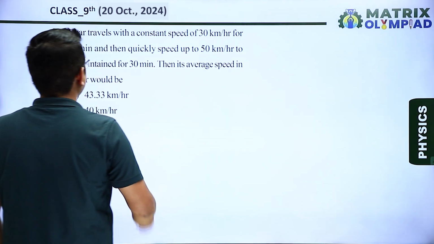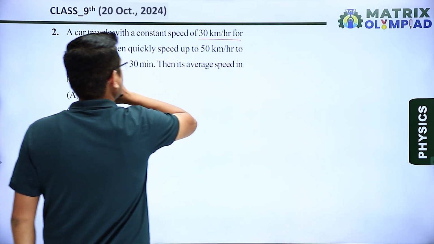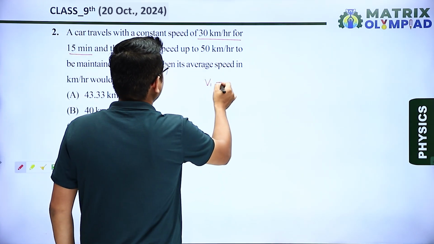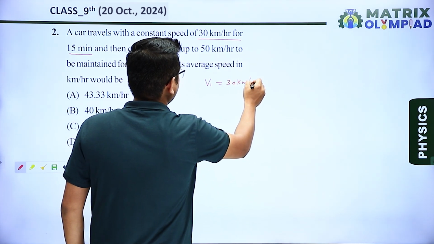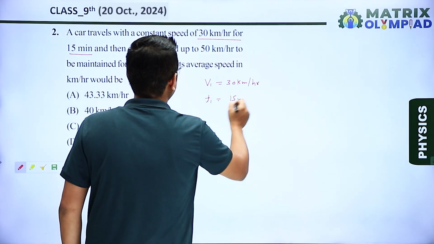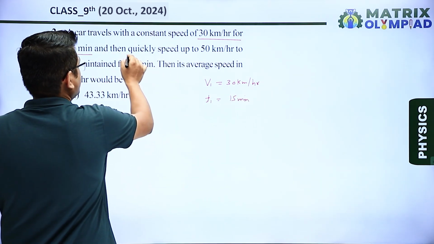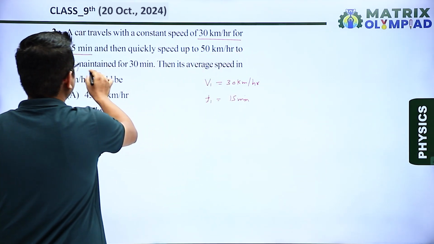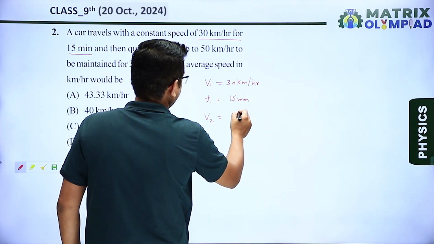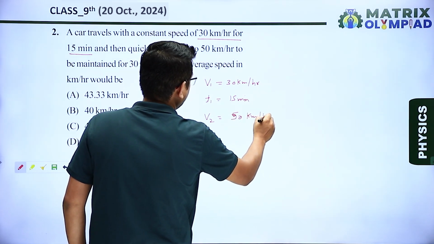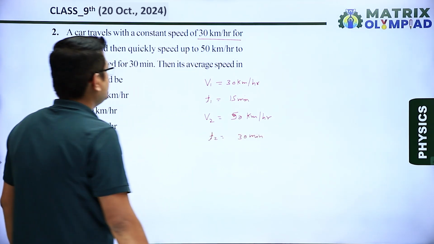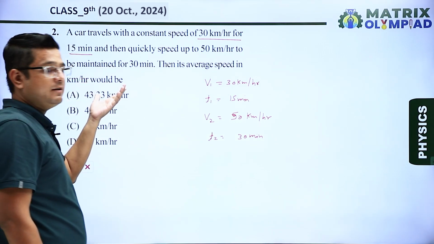A car travels with a constant speed of 30 km per hour for the time is 15 minutes. Okay. Let's say the first speed is V1, which is 30 km per hour. Okay. And the time taken is, let us assume T1, which is 15 minutes. Okay. And then quickly speed up to 50 km per hour to be maintained for next 30 minutes. That means V2 is given, that is 50 km per hour, and the time is T2, let's say, which is 30 minutes. Okay, then its average speed in kilometer per hour. So we have to calculate the average speed in kilometer per hour.